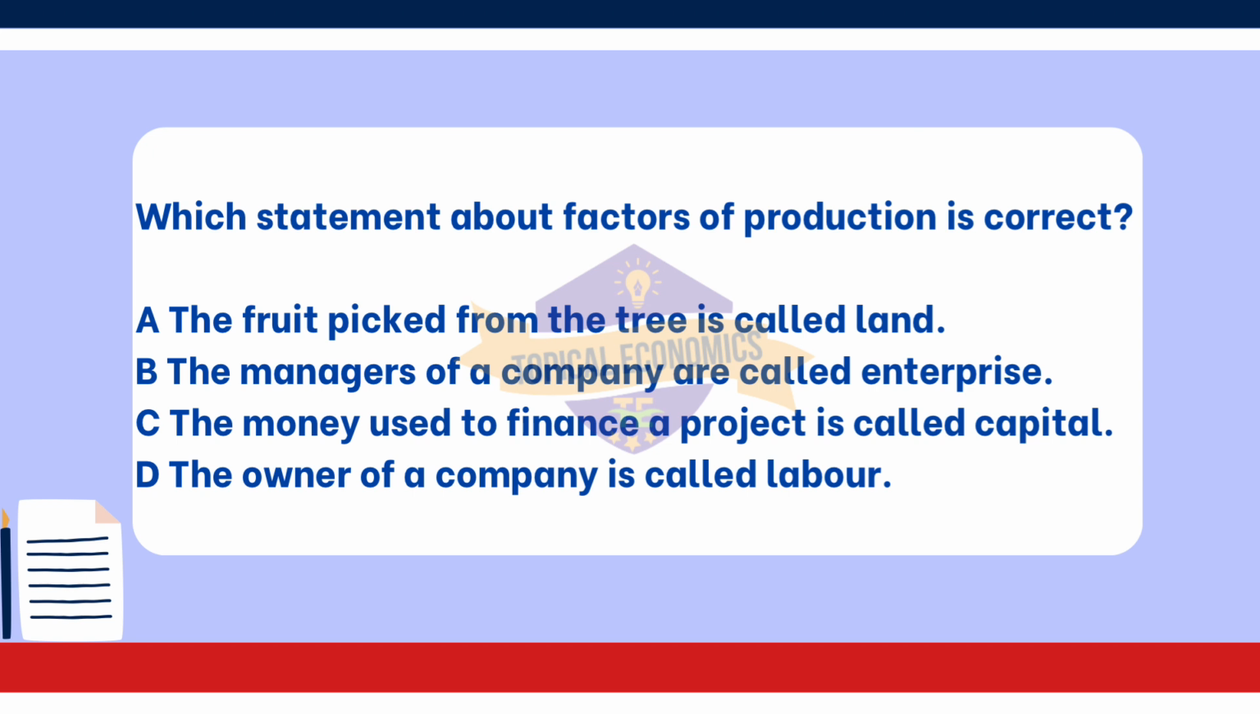Option B. The managers of a company are called enterprise, is incorrect. While managers may exhibit entrepreneurial qualities, enterprise in economics refers to the entrepreneurial ability to take risks and organize production, not the managers themselves. Lastly, option D. The owner of a company is called labor, is incorrect. The owner of a company is typically classified as an entrepreneur or a capital provider. Labor refers specifically to the human effort involved in production, such as employees working for the company.